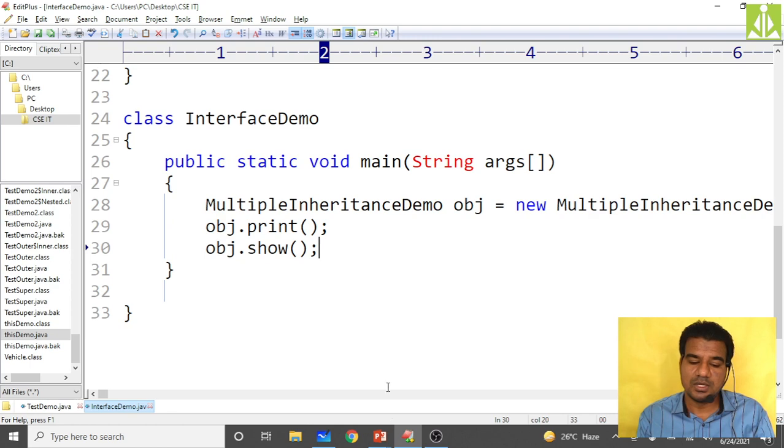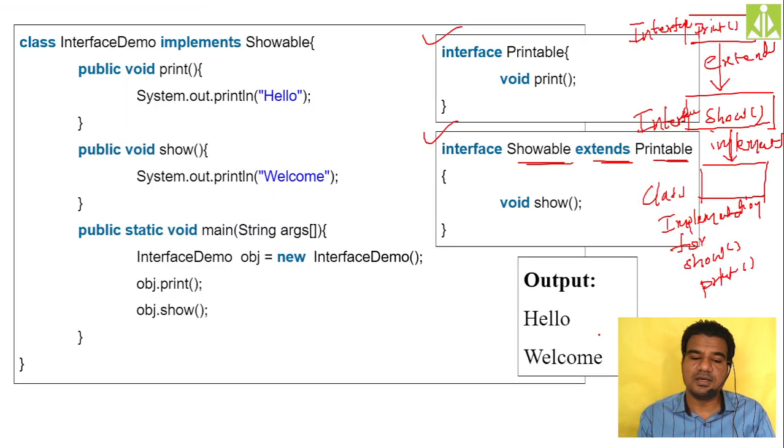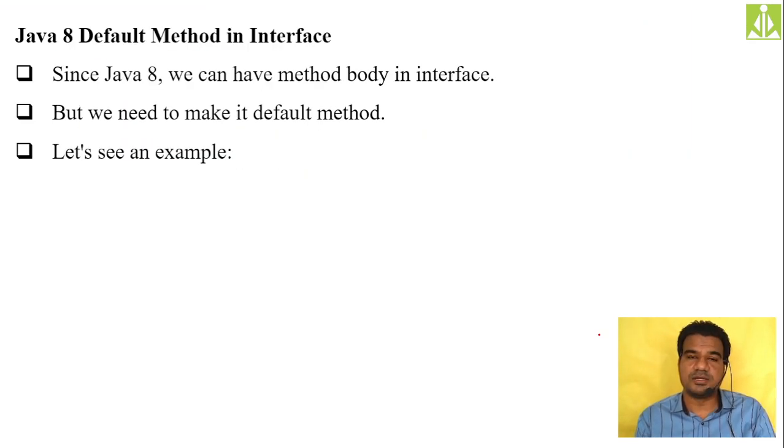Hopefully you understood. So the next concept we have here is default methods. How can we put default methods in an interface? Previously we said only final variables and abstract methods we can keep inside an interface, but now from Java 8, default methods are also supported in an interface. So how can we keep a default method inside an interface with a body, and how can we access it, let's see with an example.